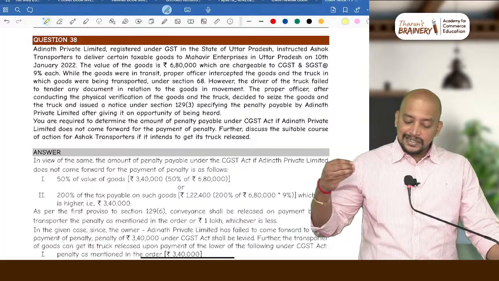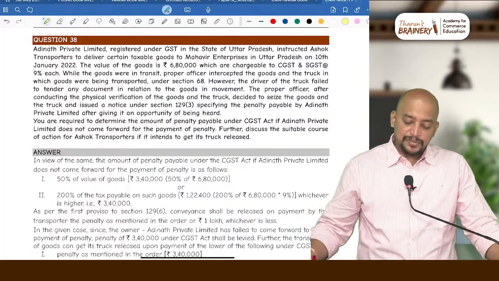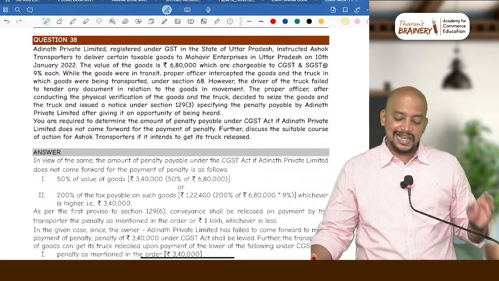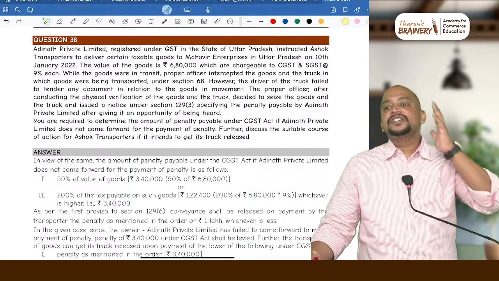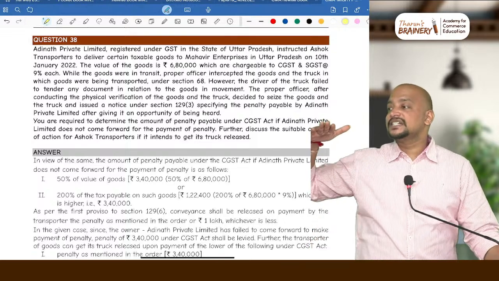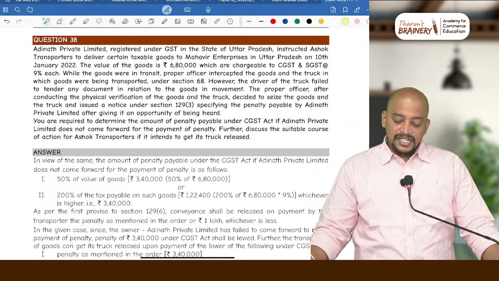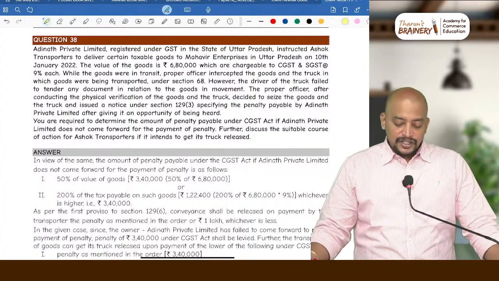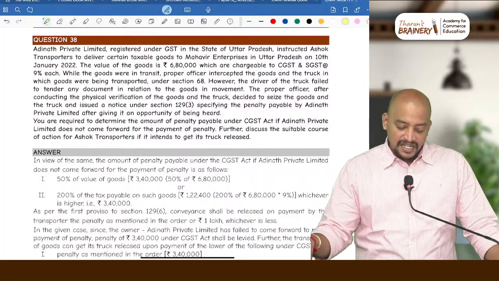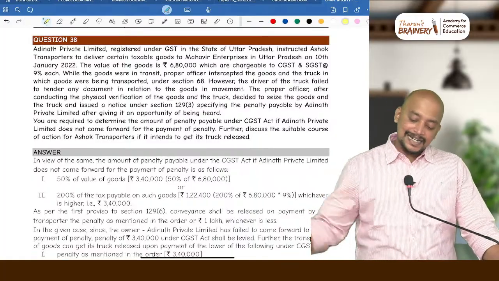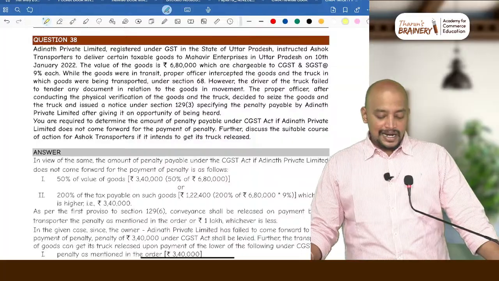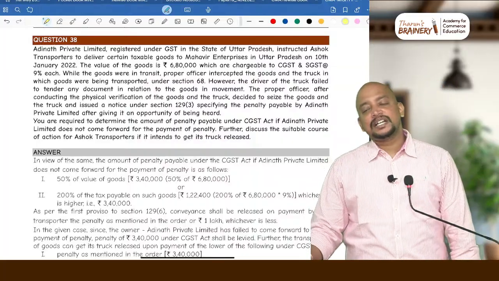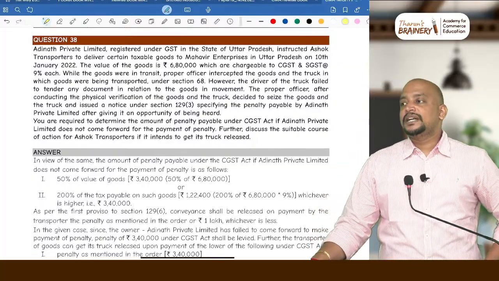While the goods were in transit, proper officer intercepted the goods and the truck in which the goods were being transported under section 68. So this is proper officer under section 68 can intercept the vehicle which is in transit. However, the driver of the truck failed to tender any document in relation to the goods in movement. The proper officer, after conducting the physical verification of the goods on the truck, decided to seize the goods and the truck and issued a notice under section 129 specifying the penalty payable. Yes. So penalty will be payable under 129.